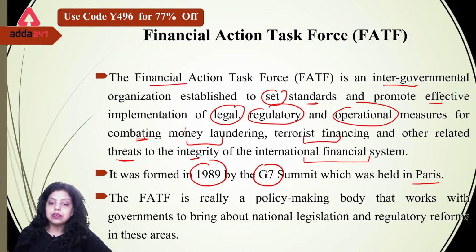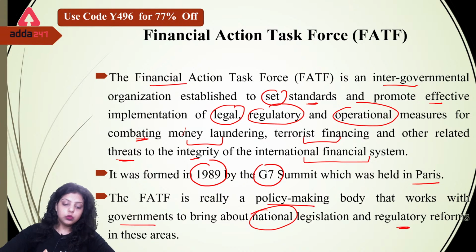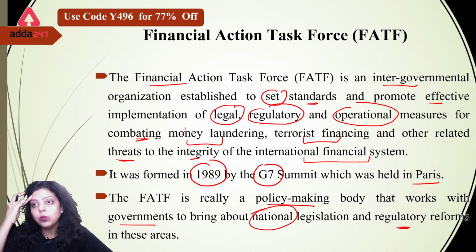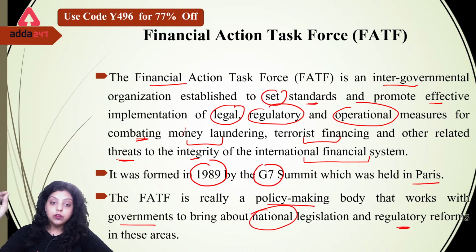Now the FATF is really a policy making body that works with the governments to bring about national legislation and regulatory reforms in these areas. So what FATF is doing, as we know, BIS, if we are talking about FATF, let's understand what FATF is working for us. First of all, there is a BIS, Bank for International Settlements. Now, Bank for International Settlements helps the international banking regulations to maintain similar regulations in the international banking.